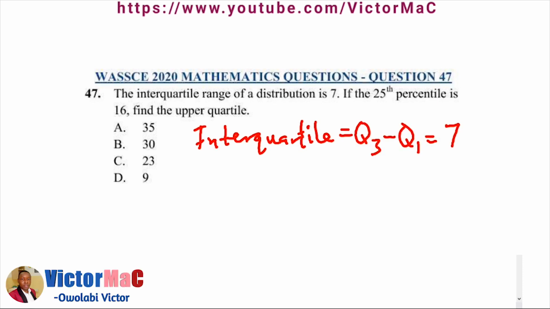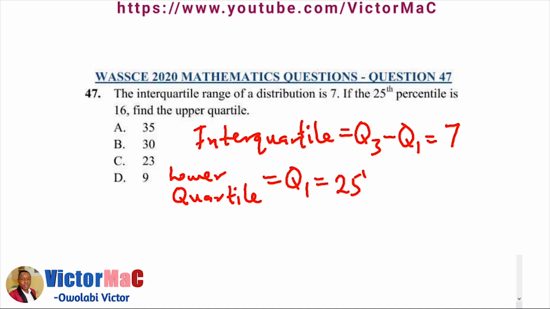We are given that to be 7, and the lower quartile, which is the median of the lower half, same thing as Q1, also called the 25th percentile, has been given as 16.